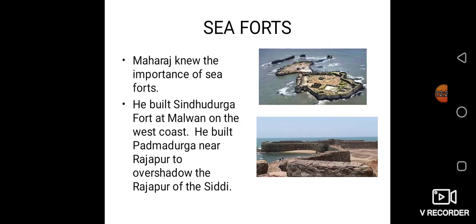Next, as Shivaji Maharaj knew the importance of forts, he built two main sea forts: one is Sindhudurg and the other is Padmadurg. Maharaj knew the importance of sea forts. He built Sindhudurga fort at Malwan on the west coast, and he built Padmadurga near Rajapur to overshadow the Rajapur of the Siddhi. Like this, two sea forts were built by Shivaji Maharaj.